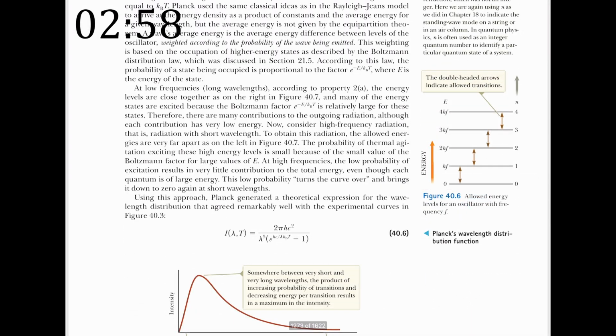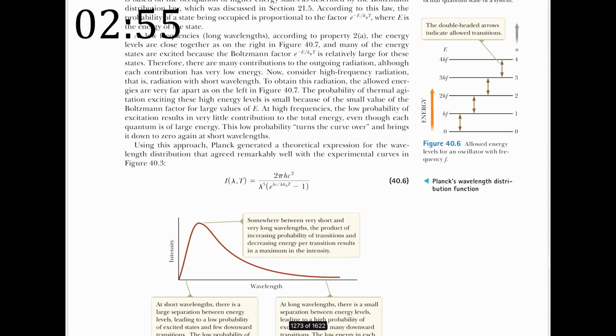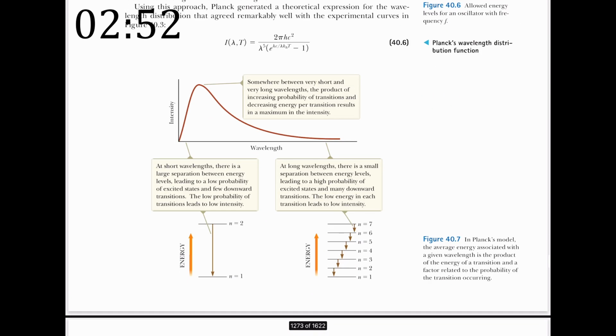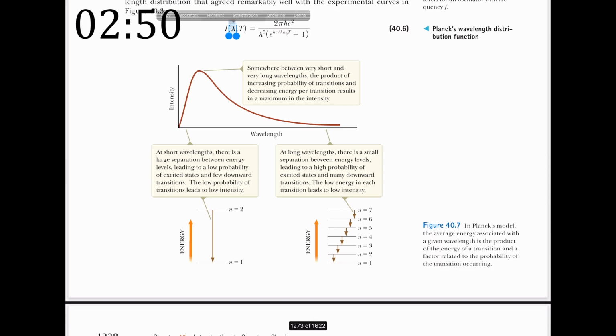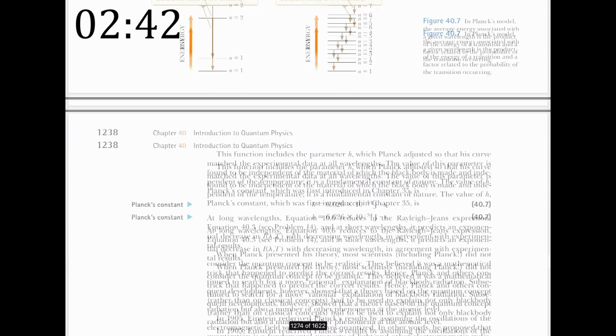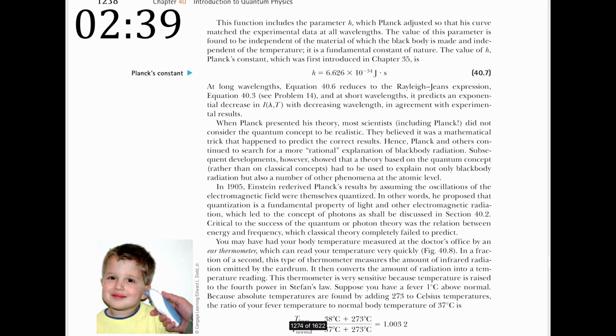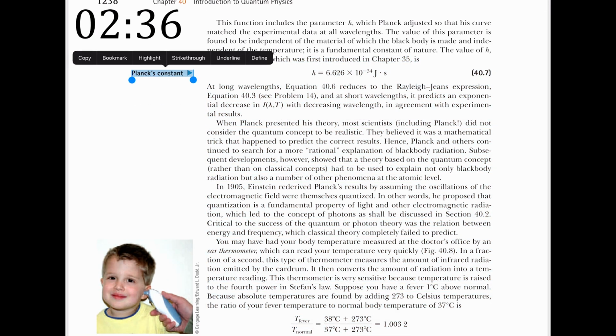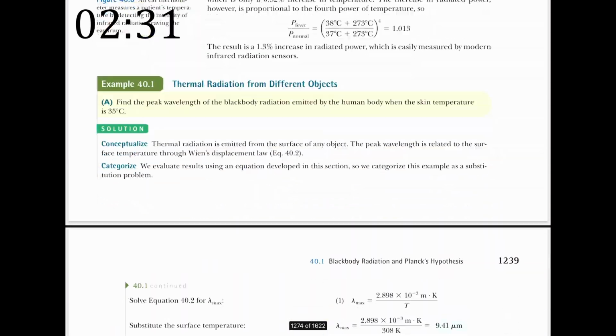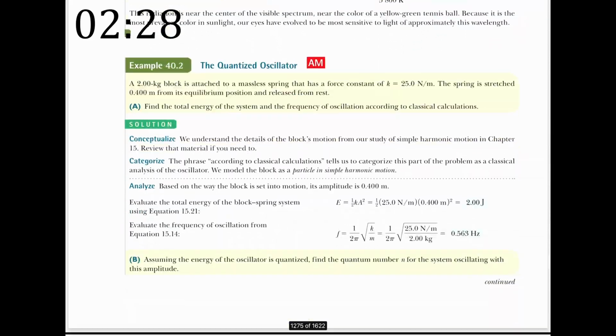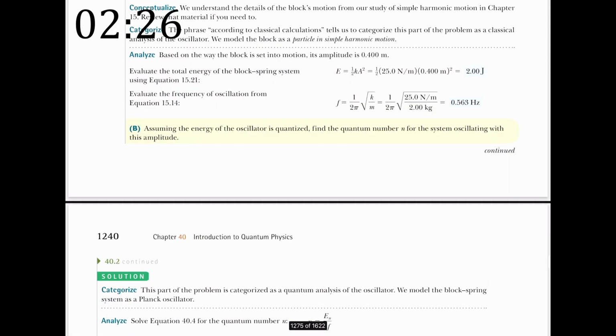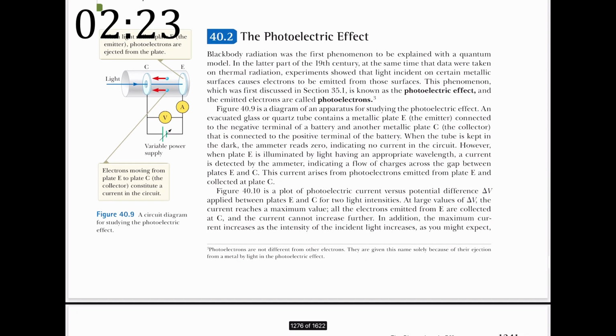Interesting graph over here. It says allowed energy levels for an oscillator with frequency f. Similar kind of graph as we saw before. An interesting function over here looks pretty crazy, with I as a function of lambda and T. Intensity as a function of wavelength and temperature, perhaps. Planck's constant. We saw this at the beginning of the optics section, and here it is introduced. I don't have too much time to look at it here. We got an example. Of course, fantastic thing to go through these examples, put into practice some of the equations that are introduced. Second section. Damn, I really spent the entire, we have 2 minutes, 20 seconds.